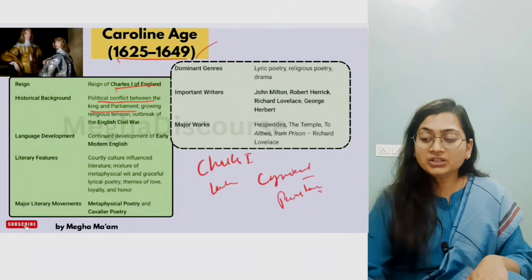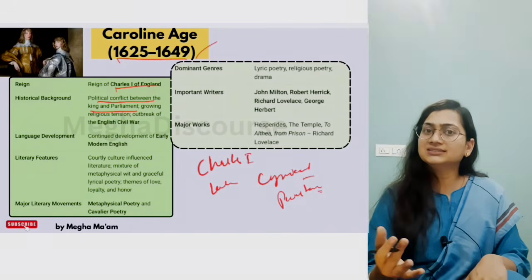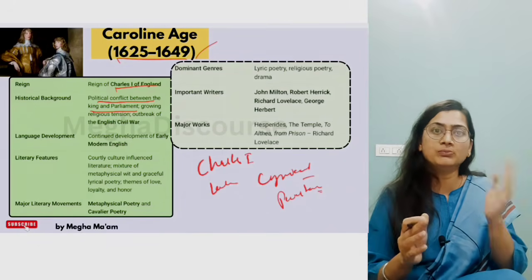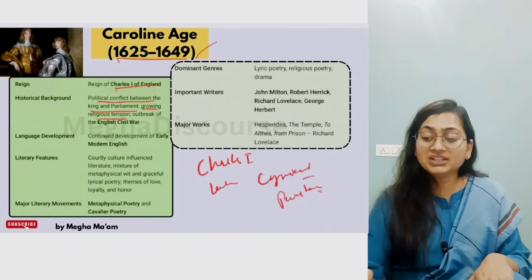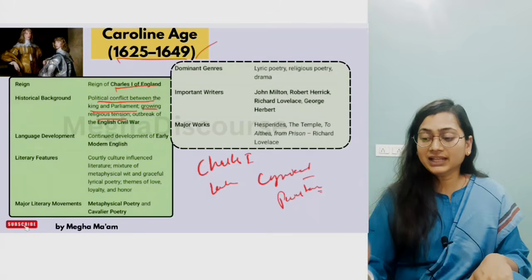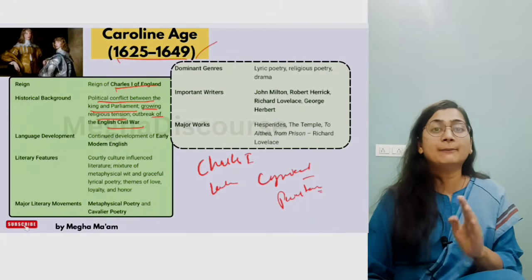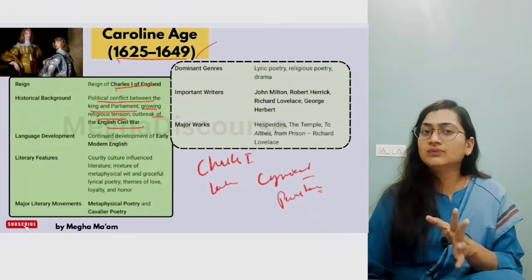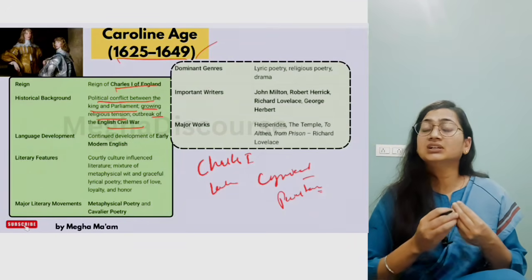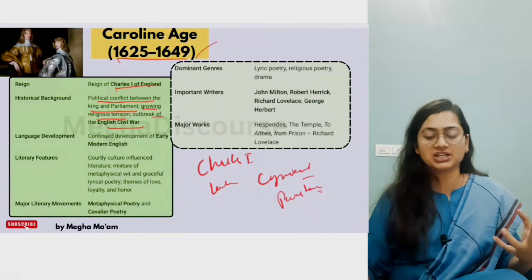Now, political conflict between the king and the parliament. Again I can say that because there is a war between the Pope and the king. Then the growing religious tension, obvious way. Then the outbreak of the English Civil War. This is the last age, the final chapter before the English Civil War. After that there is the English Civil War. Now the age of massacre will come to us.